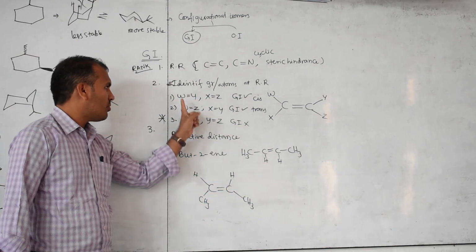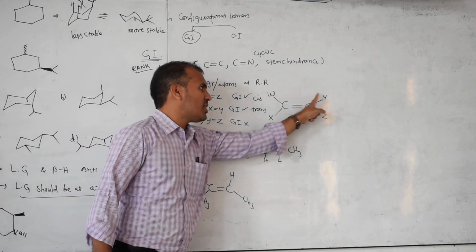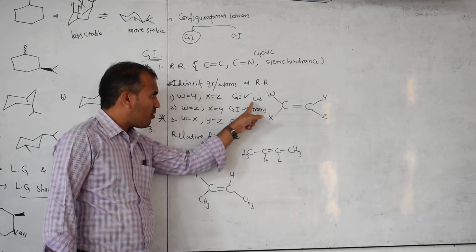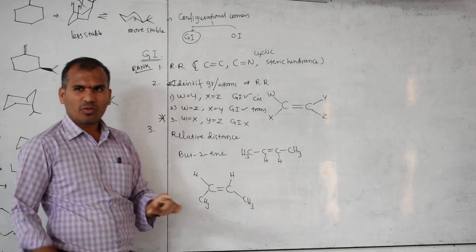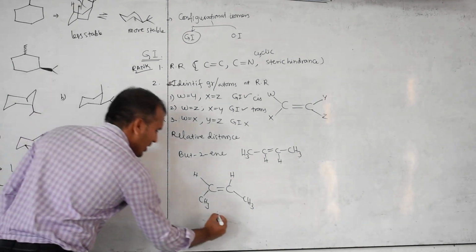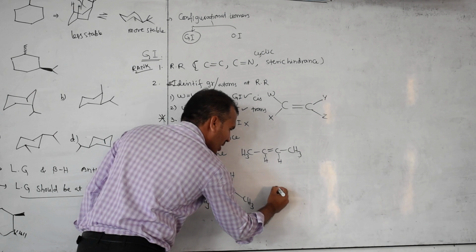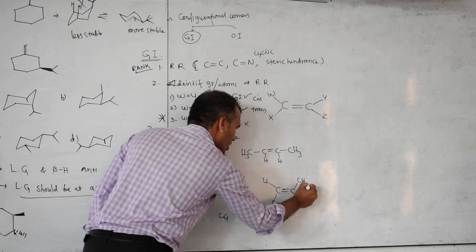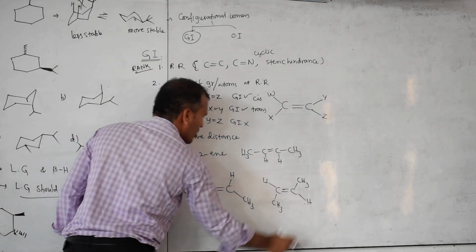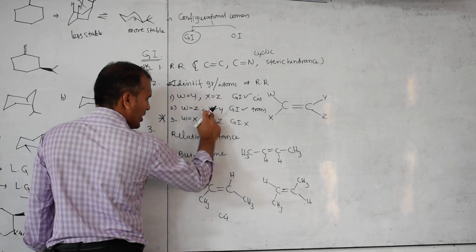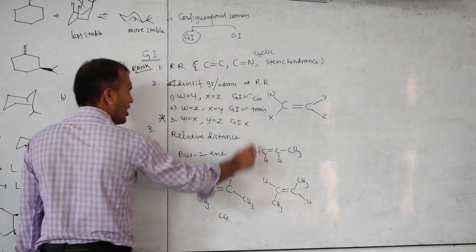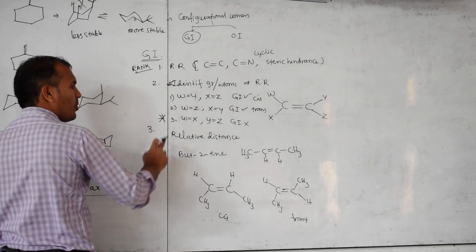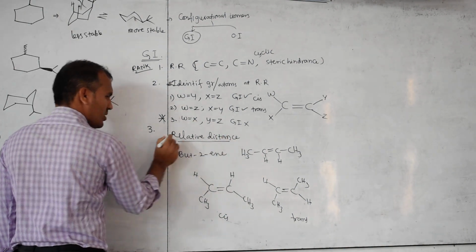Now W equals Y: this is W, this is Y, both H. Same X, Z. In which form is this? Cis form. Easiest way, no need to go to any other formulas. Then this is the cis form. Clear? Then we can write the restricted rotation here: H, here CH3, here CH3, here H. W equals Z, X equals Y, GI shows. Which form is that? Trans form.